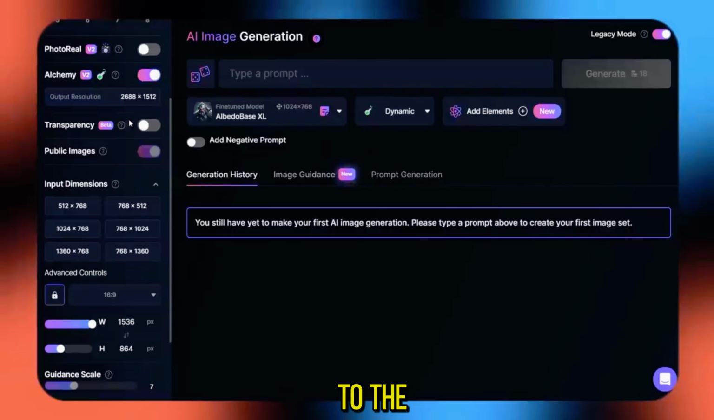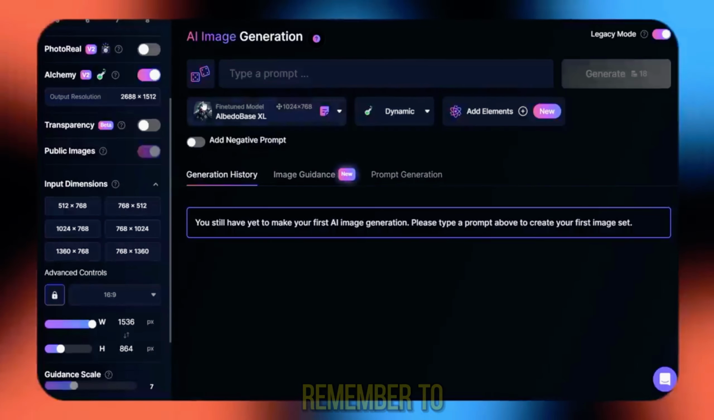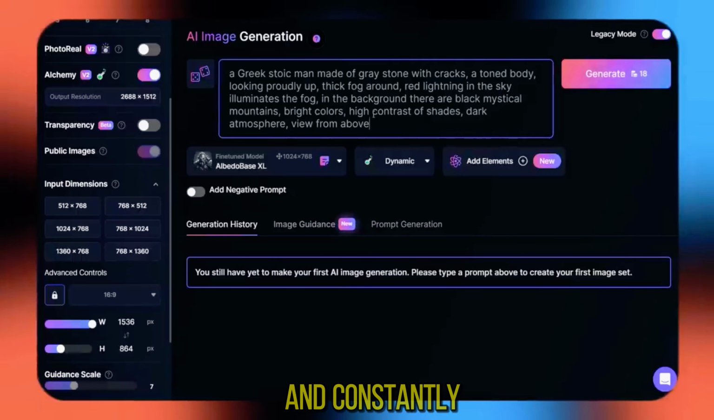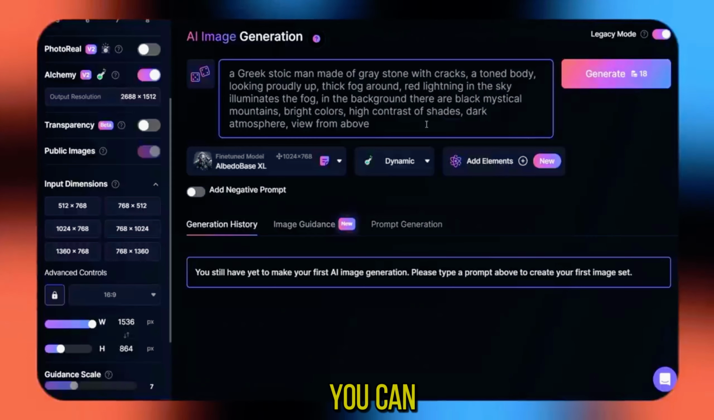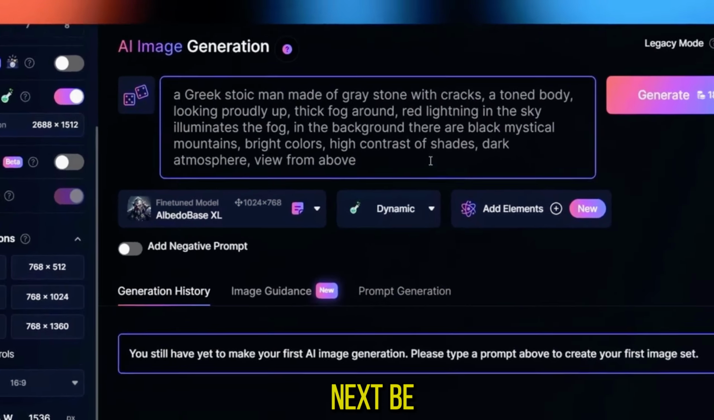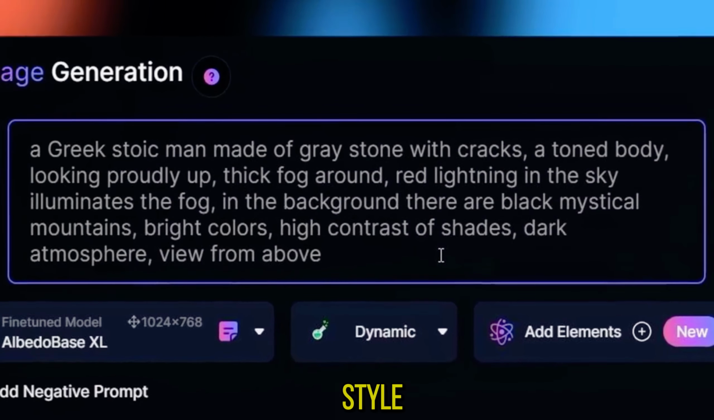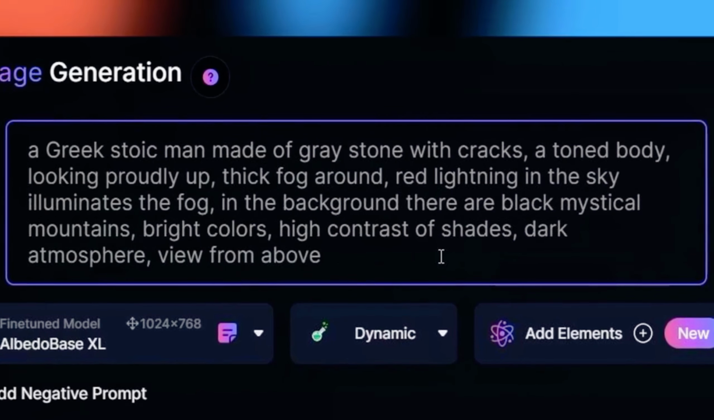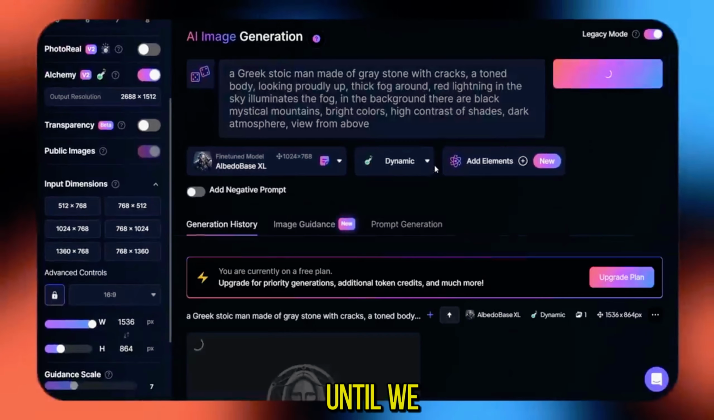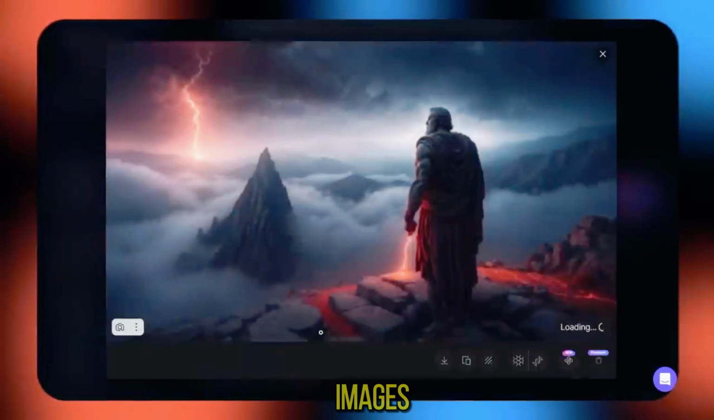Next, we move on to the description of our image. Remember, to get the perfect result, you need to write detailed requests and constantly refine them. You can pause and copy my query to get a similar result. Next, be sure to select the albedo-based style in the dynamic preset. Now just click Generate, and after a few seconds we get this spectacular result. Keep generating until we have collected the required number of images for our video.